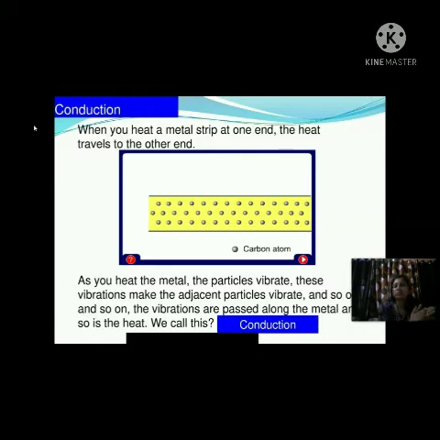Without actual movement of the particles, the transfer of energy takes place in the process of conduction. Only the particles will vibrate, collide with their adjacent particles and transfer their heat to their adjacent particles. So in this way, we can see many examples of conduction in our surroundings.